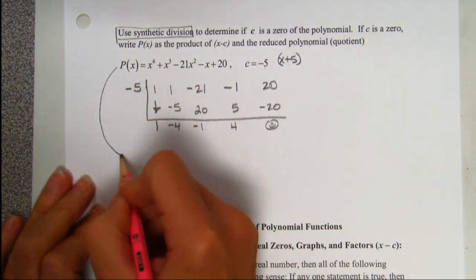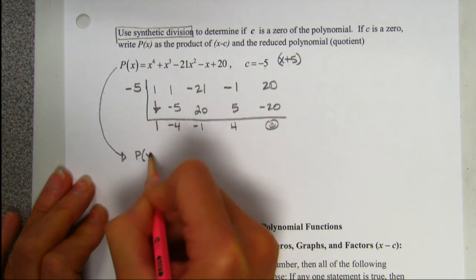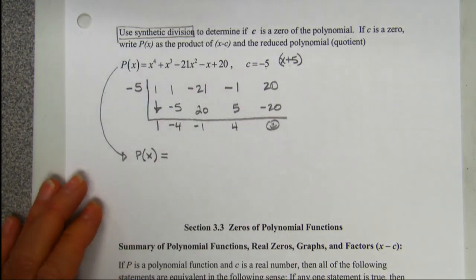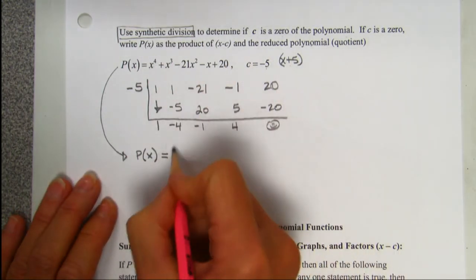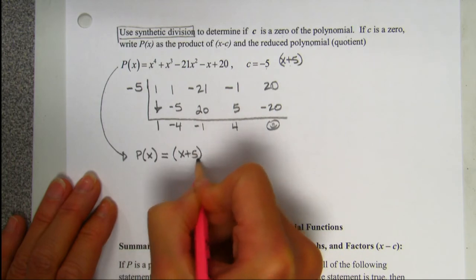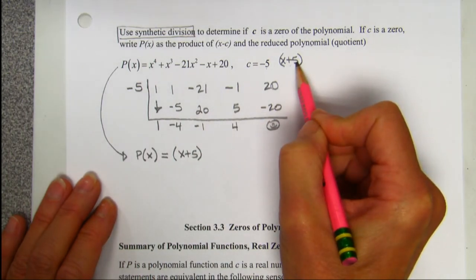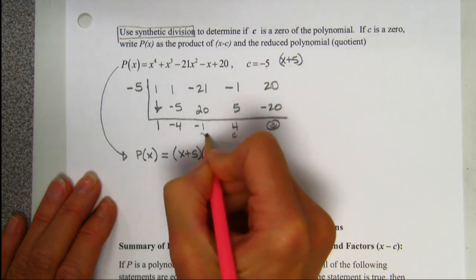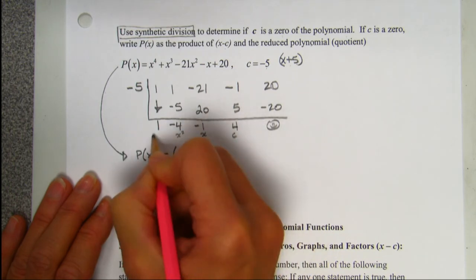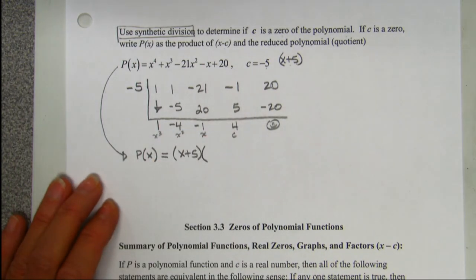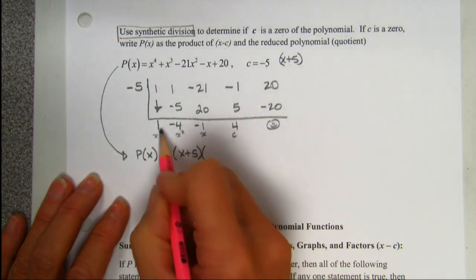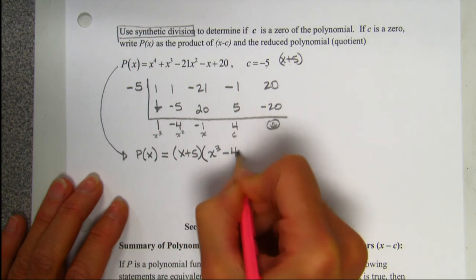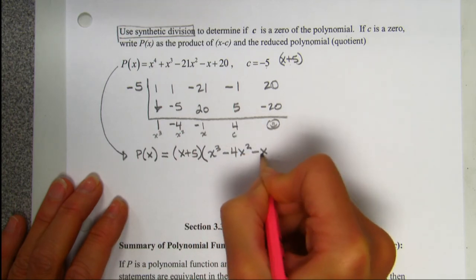I can take my big old long p of x. Leave some room, guys, because I have some great news. I can take my big old p of x, this whole long thing, and I can write it as x plus 5, the factor, times the reduced polynomial. This is my constant. This would go with an x to the first. This would go with an x to the second. And this would go with an x to the third. The reduced polynomial is the quotient, that is x to the third, minus 4x squared, minus x plus 4.